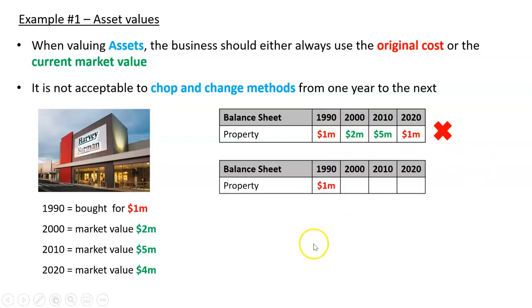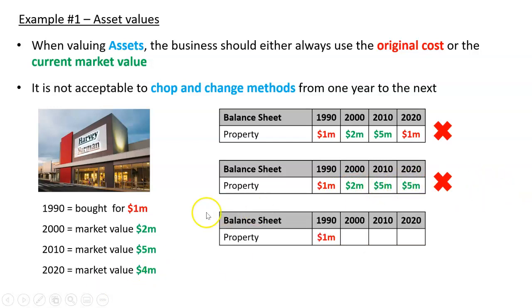No good. What about if I did this? Original cost there, market value there, market value there, but then because this figure went down, I don't want that. That looks bad, so I'm going to keep it at 5 million. That is no good. If your method has been to go from the cost to the market value, you should have kept up the market value here and gone with 4 million there. So that's no good either.